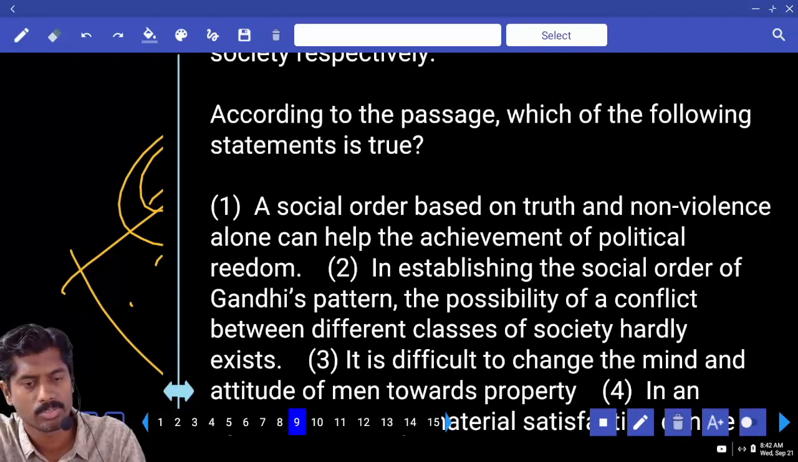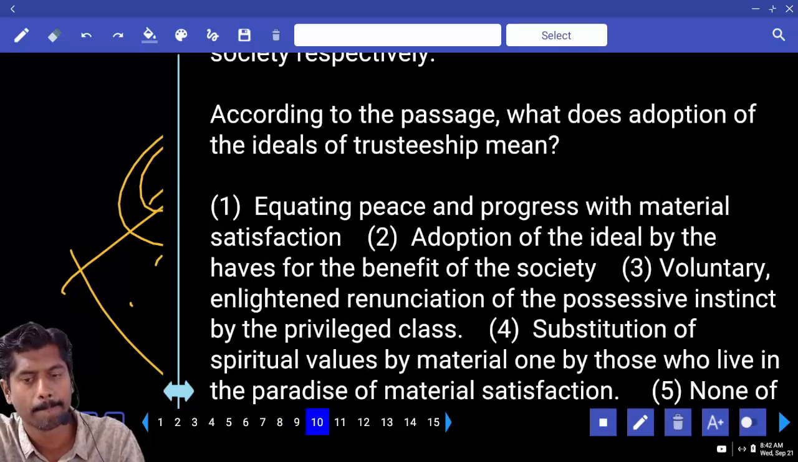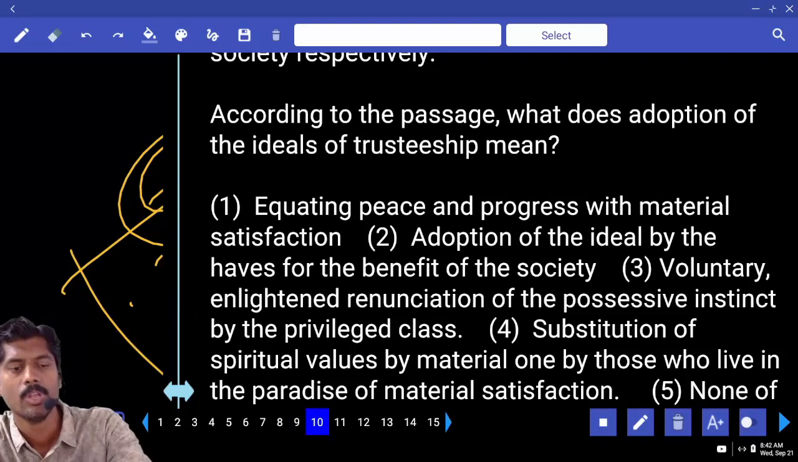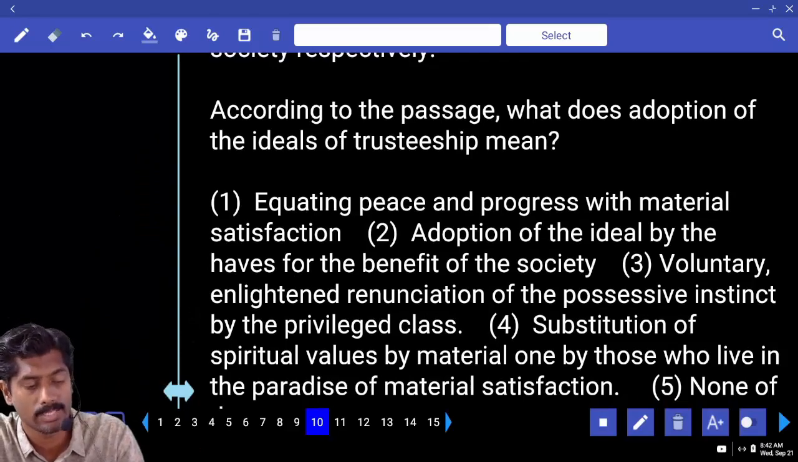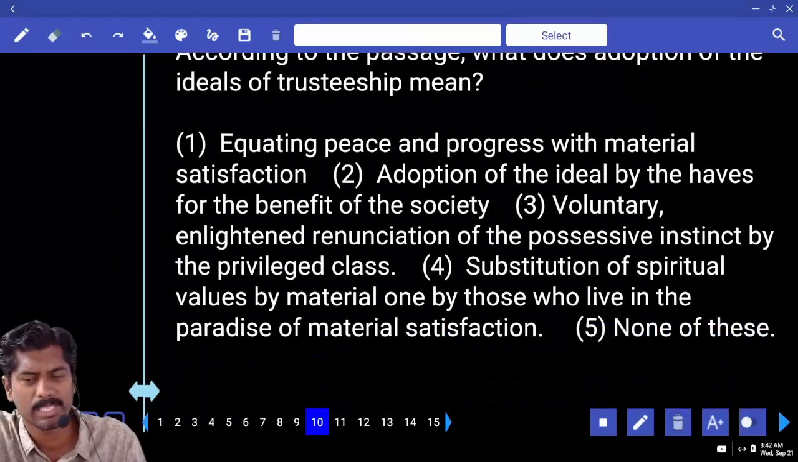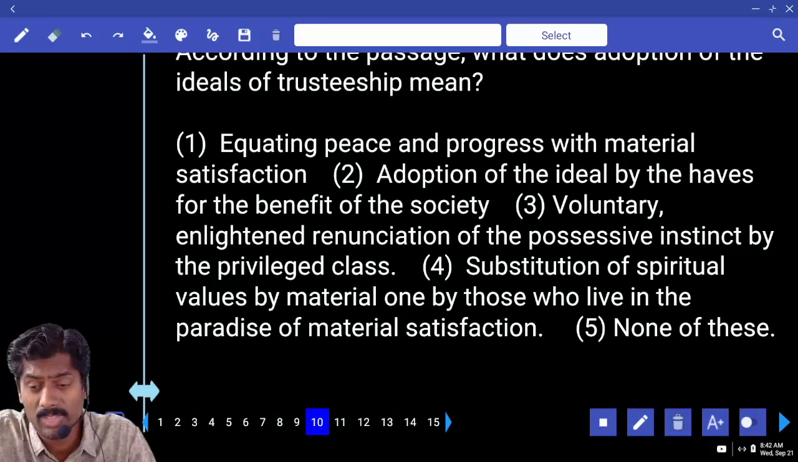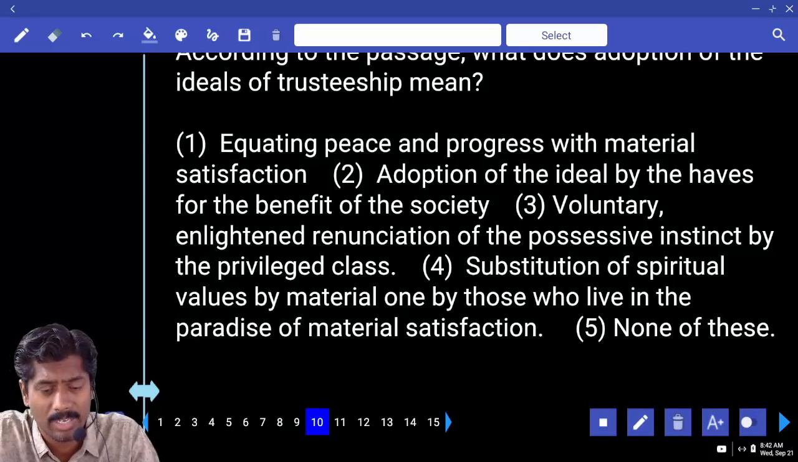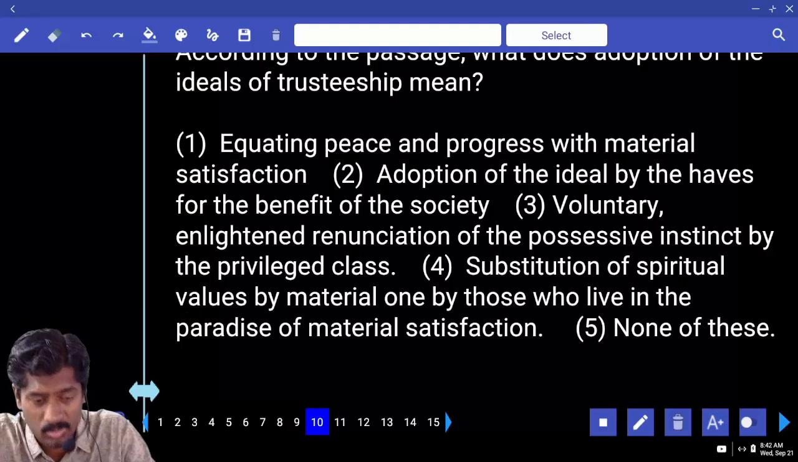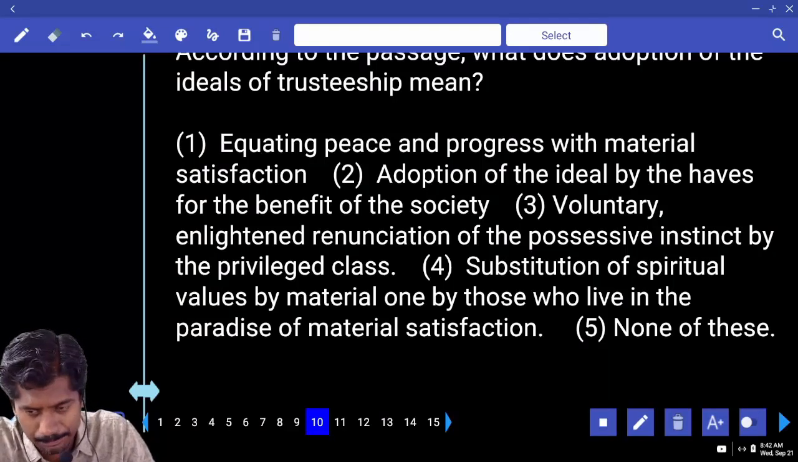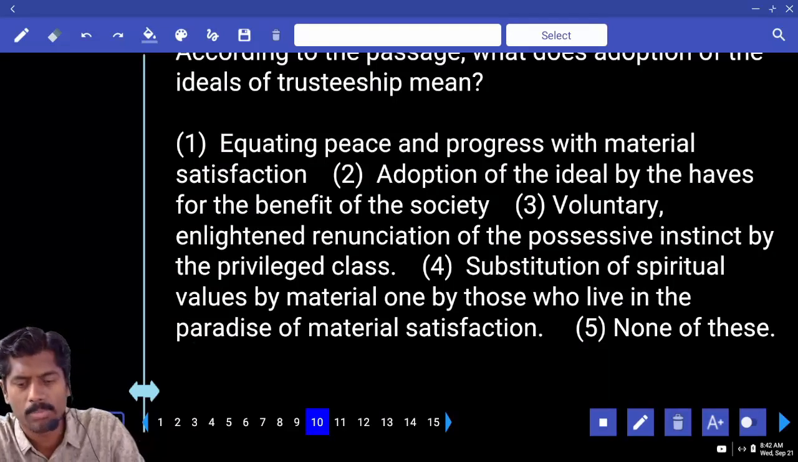Skip true false. Skip. Trusteeship. What does adoption of ideals of trusteeship mean? Equating peace and progress with material satisfaction, maybe. Adoption of the ideal by the haves for the benefit of society. Voluntary enlightened renunciation of the possessive instinct by privileged classes. Substitution of spiritual values by material values, won by those who live in the paradise of material satisfaction. Answer.